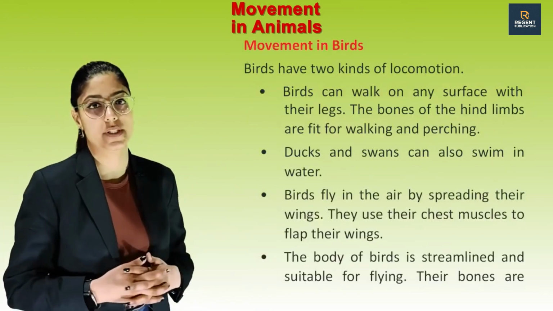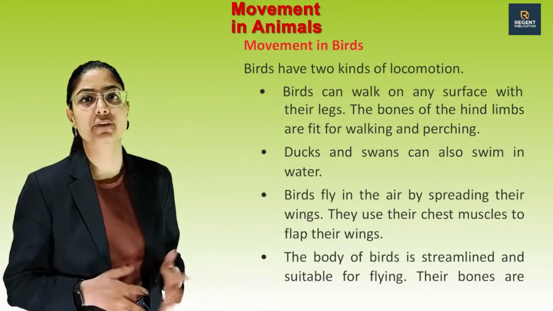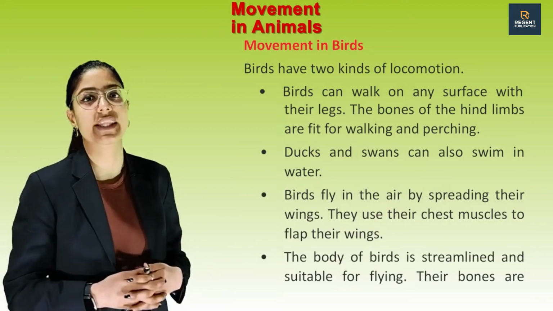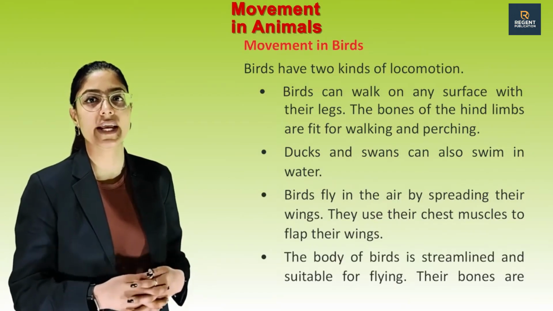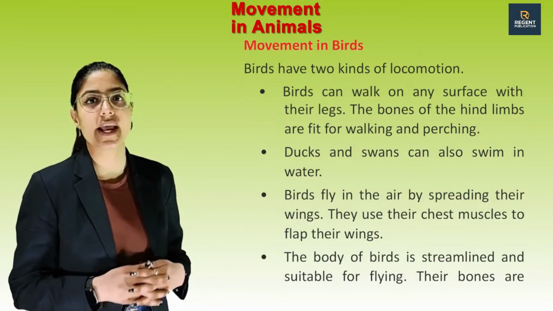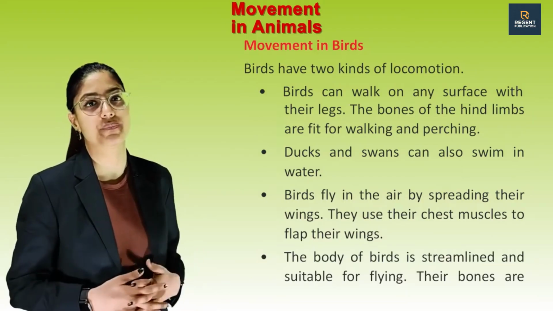Movement in birds. Birds have two kinds of locomotion. Birds can walk on any surface with their legs. The bones of the hind limbs are fit for walking and perching. Ducks and swans can also swim in water.